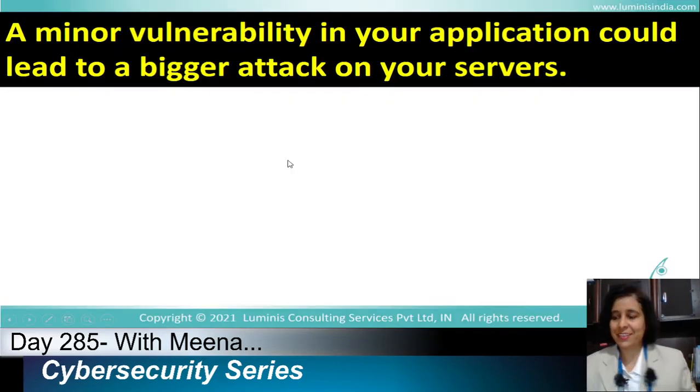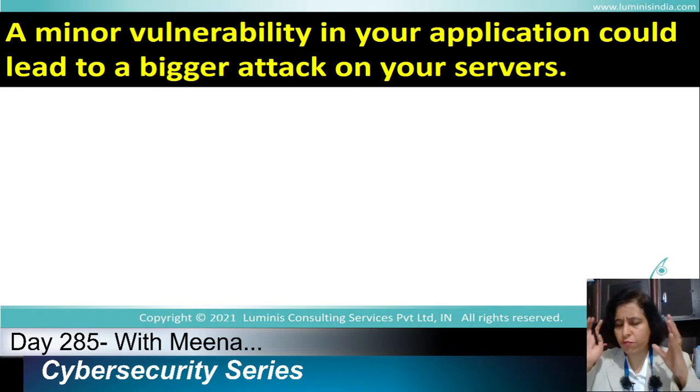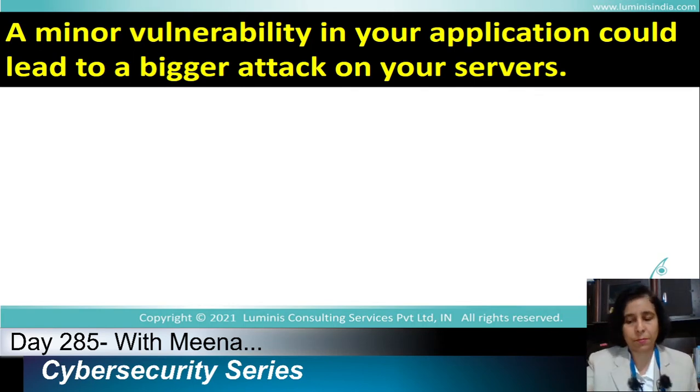Okay, so let's start. If we have a small, minor vulnerability in our application, that could really lead to a bigger attack on us. How could that be possible? Yes, it's possible. If a small vulnerability exists, hackers will definitely find it, and if they get a chance to enter your web server through the smallest weakness in your web application, they can create a lot of trouble for your company.